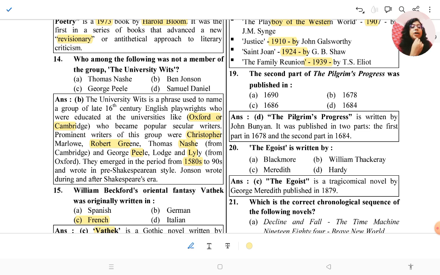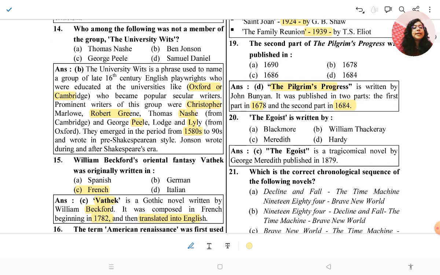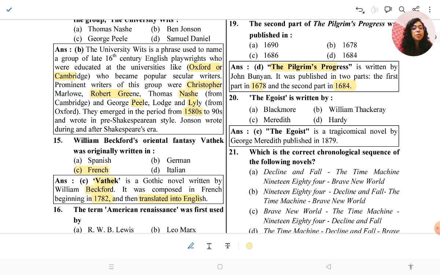Then the next question, the second part of The Pilgrim's Progress was published. So the second part of The Pilgrim's Progress is written by John Bunyan, and it was published in two parts. The first part is 1678 and the second part 1684. John Bunyan was an important writer, and his second part was published in 1684. Okay, and the first was published in 1678.